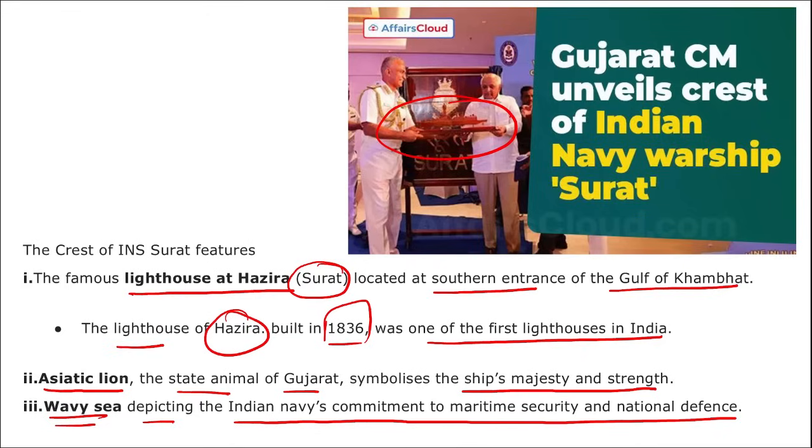So this is the crest we are talking about, that consists of these three things: a lighthouse at Hazariya, an Asiatic lion, and VVC. These are the features of the crest of INS Surat that was recently unveiled by Bhupendra Patel, who is the Chief Minister of Gujarat. Correct. Then this Indian naval ship Surat will be equipped with BrahMos supersonic cruise missile.